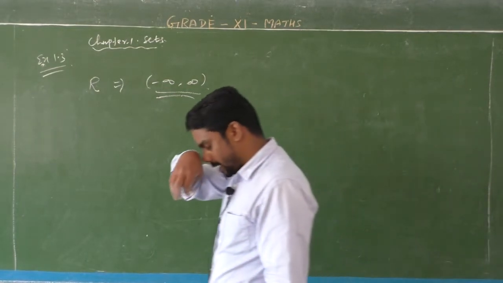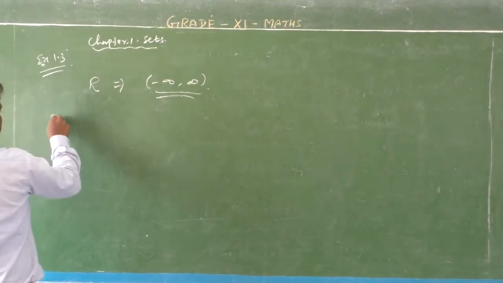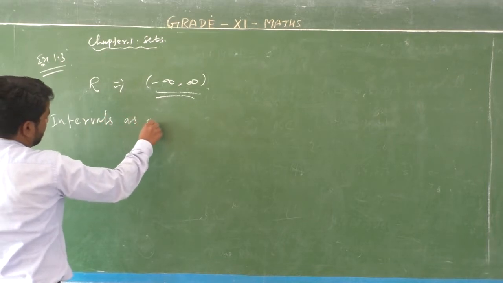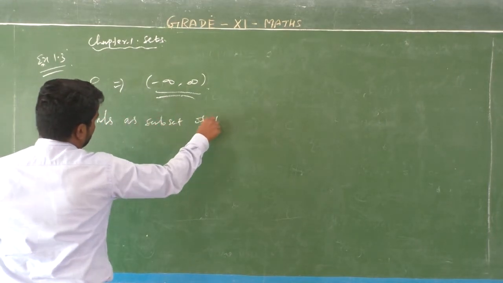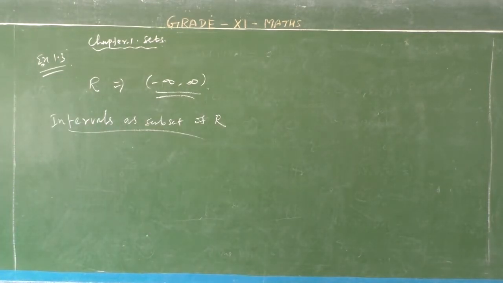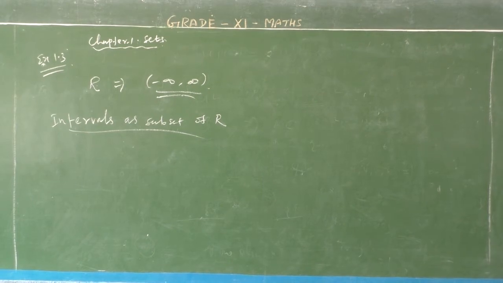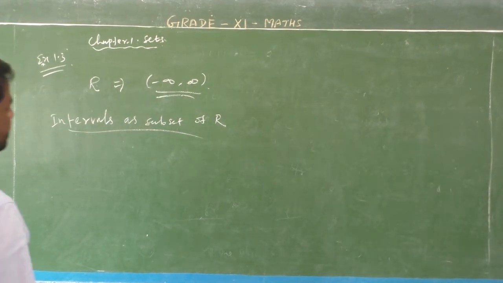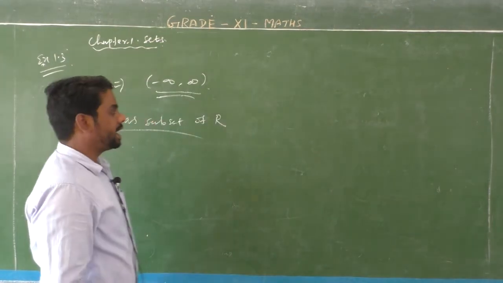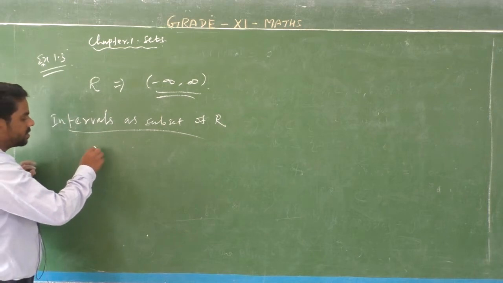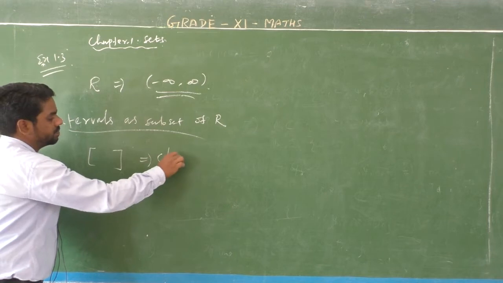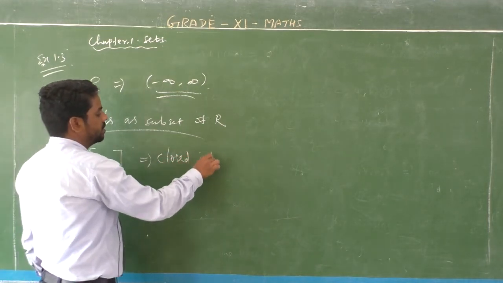Intervals as subsets of R. So listen, students, intervals as subsets of R. You know the intervals use brackets, two types of brackets. This is a closed interval.